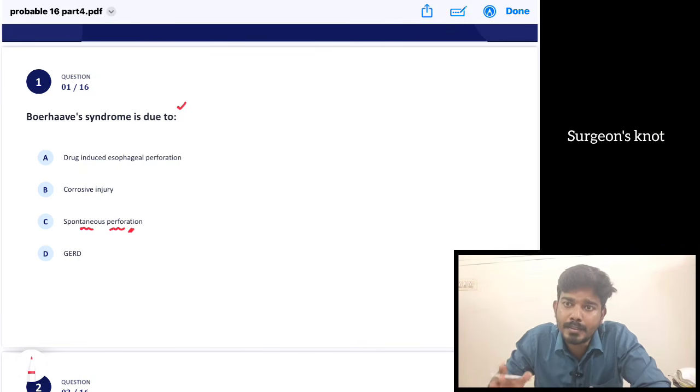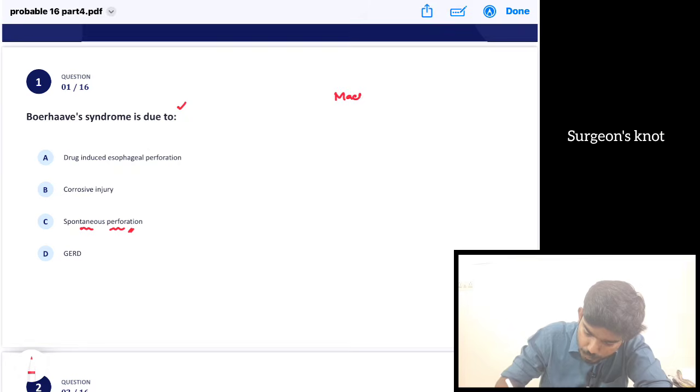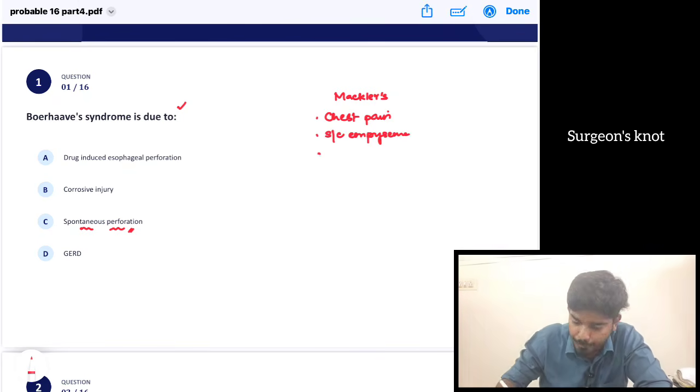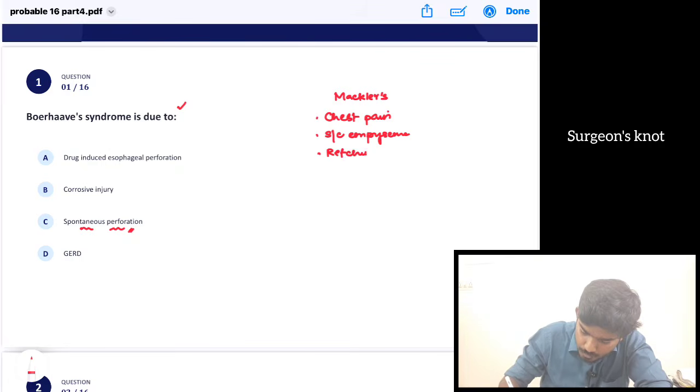Okay, so we have Mackler's triad in case of Boerhaave syndrome. What is this Mackler's triad? Number 1, the earliest finding is chest pain. The patient will be having chest pain. Number 2, there will be subcutaneous emphysema in these patients. And number 3, there will be retching or vomiting. These all are suggestive of Boerhaave syndrome.